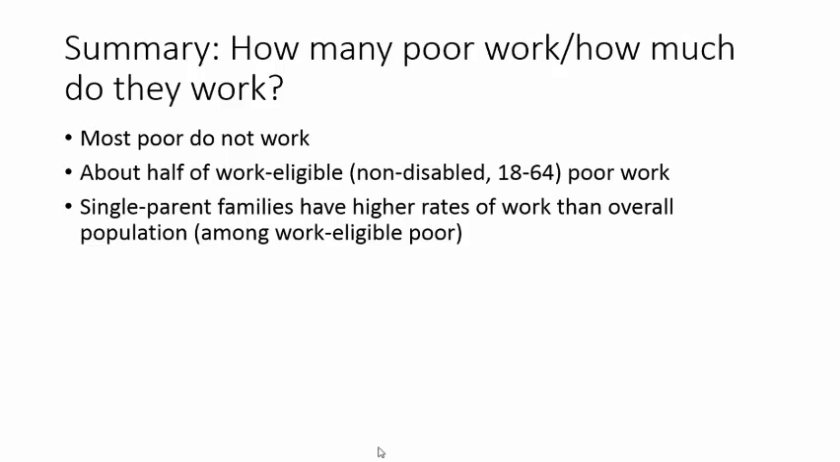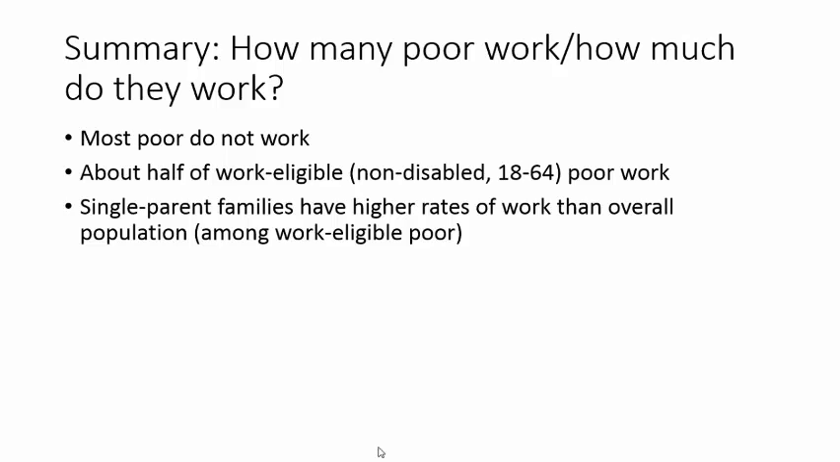As a summary, let's return to the guiding question from the beginning of this section. How much do the poor work? We've seen that, first, most of the poor do not work, but much of that is driven by children, the disabled, and the elderly. Second, about half of non-disabled, non-student poor adults of working age do work. Third, work-eligible poor single parents with children have higher rates of work than the larger set of all work-eligible poor.